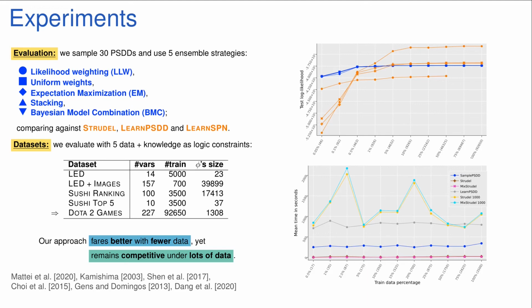We also evaluated the time it takes to run each algorithm. On the bottom right, we have the time it took to learn Strudel, mixtures of strudels, and Learn PSDD, all with 100 iterations each, as well as the first 2, strudel and mixtures of strudel, with 1,000 iterations. Finally, we also have the total time it takes to sample 100 circuits with sample PSDD. We also note that our method is naturally parallelizable, which allows us to get the good run times even when sampling a large amount of circuits.